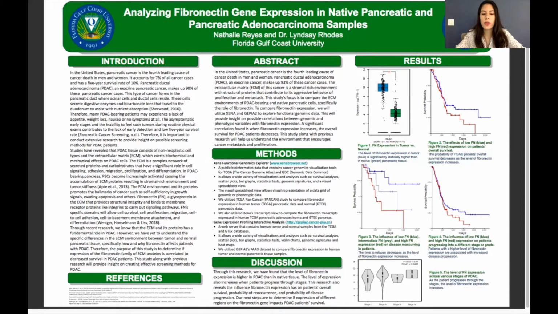Pancreatic ductal adenocarcinoma, commonly referred to as PDAC, is a type of pancreatic cancer that forms in the pancreatic duct, where the acinar cells and ductal cells reside, causing patients to experience a lack of appetite, weight loss, nausea, or no symptoms.